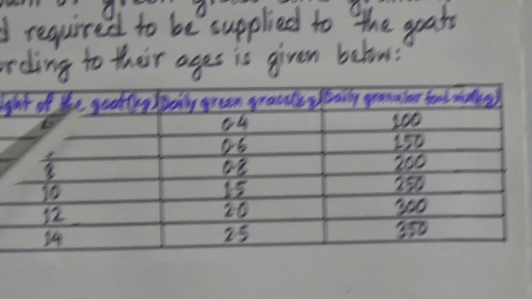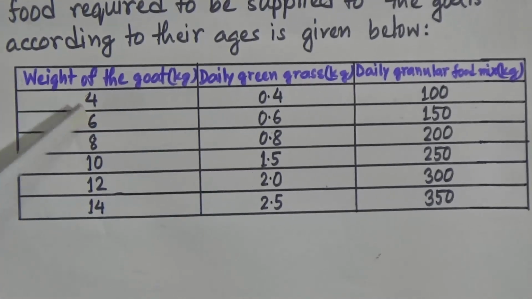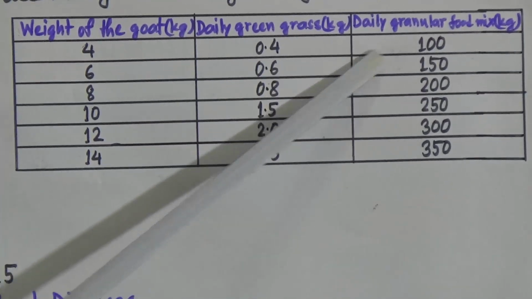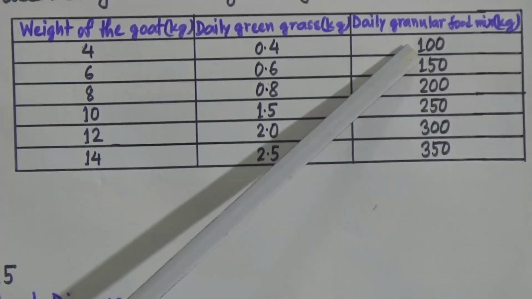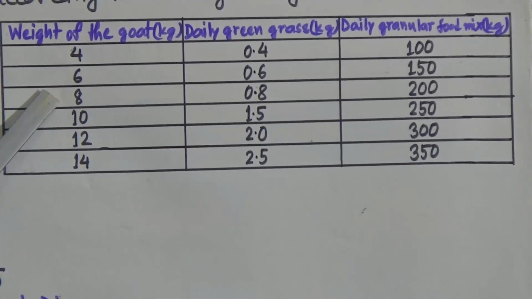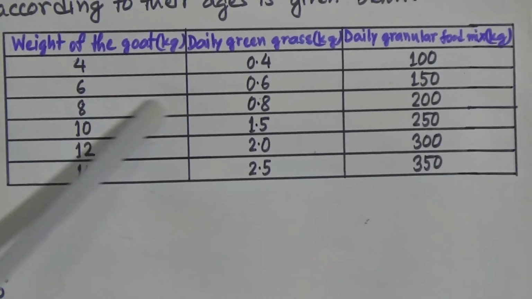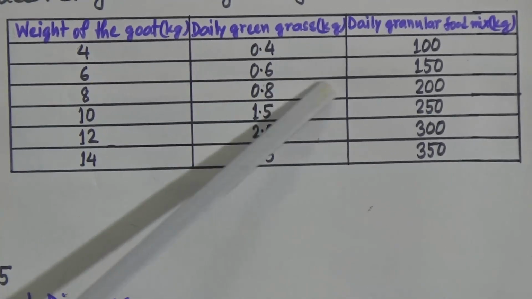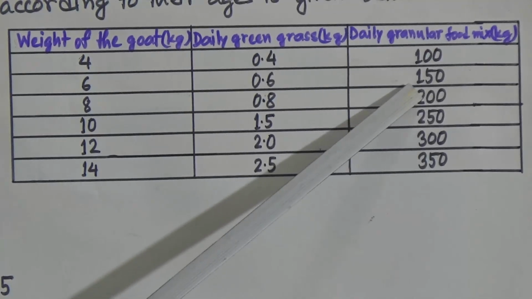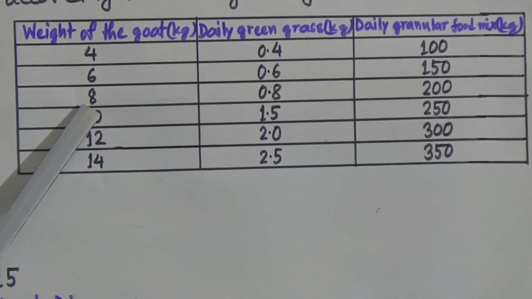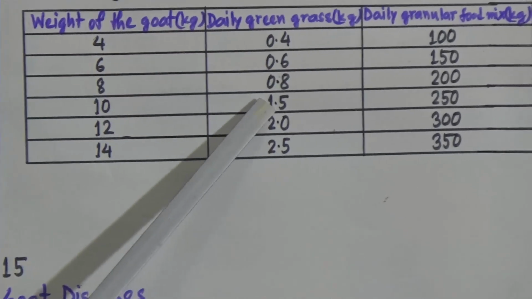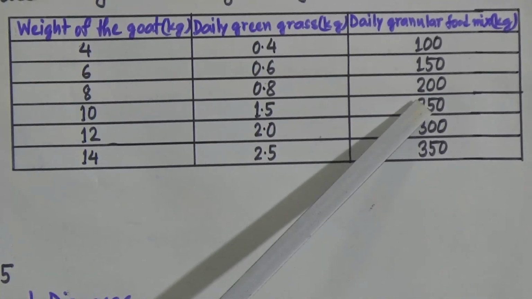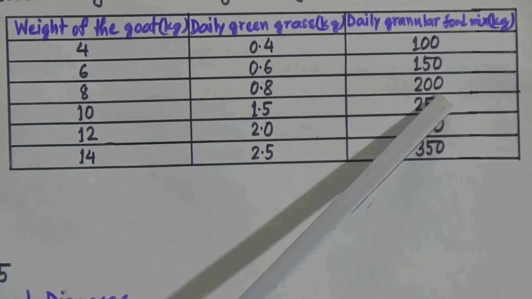And now look, what are the weights of the goats? 4 kg, and daily green grass will be 0.0 kg, and daily granular food mix will be 100 kg. And when the goat will be weighed 6 kg, there will be 0.6 kg green grass, and granular food will be 150 kg. And when it is 8, the amount of daily green grass will be 0.8 kg and the granular food will be 200 kg.